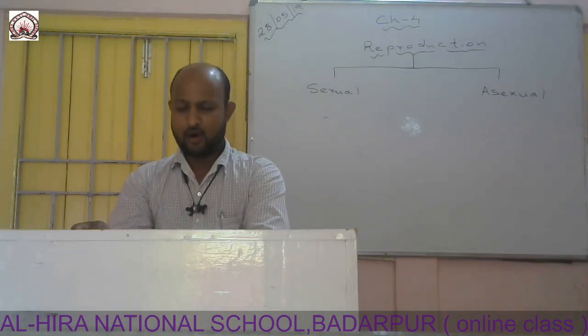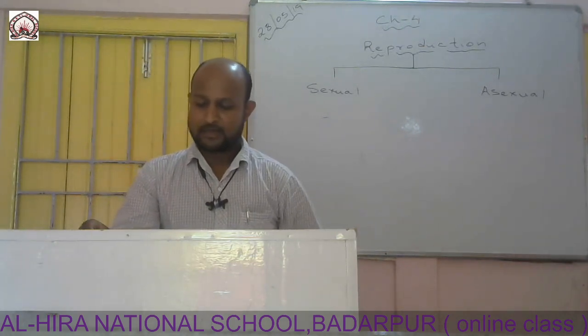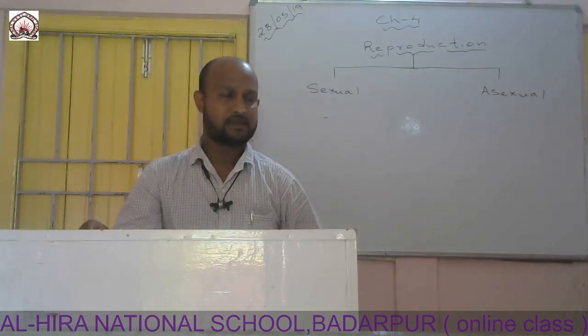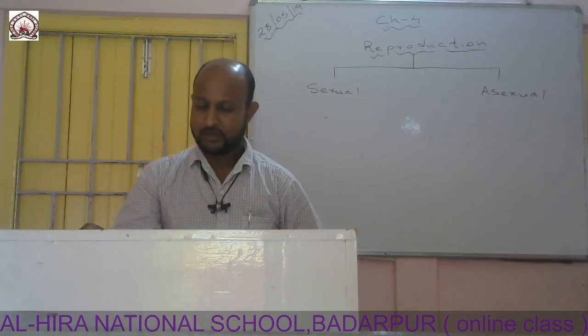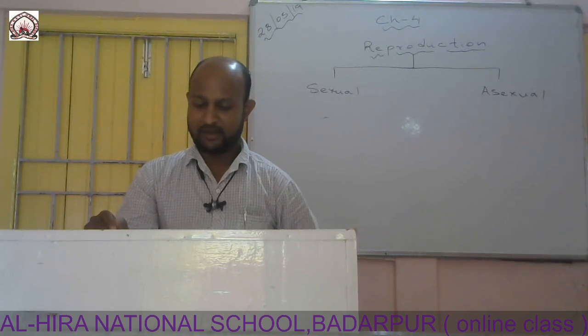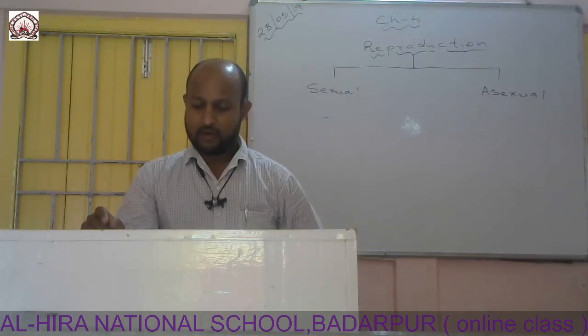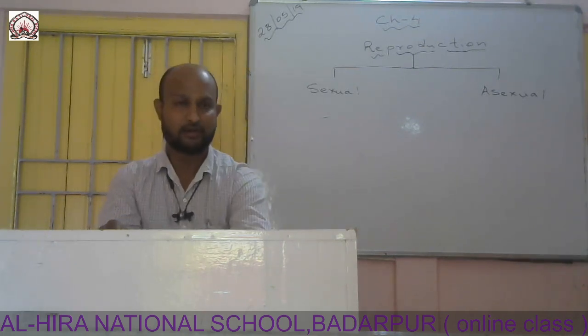Now, the female reproductive system consists of the ovary, the uterus, the cervix, vagina, fallopian tube, and so on. These ovaries lie in the lower part of the abdominal cavity. They start producing ova when a girl reaches puberty. Puberty is the stage at which a female attains sexual maturity. Usually, either of the ovaries produces one ovum every month. Over every ovary, there is a muscular tube which ends in a funnel with finger-like projections. This tube carries the ovum from the ovary to the uterus or the womb and is called the fallopian tube, or we can also call it oviduct.